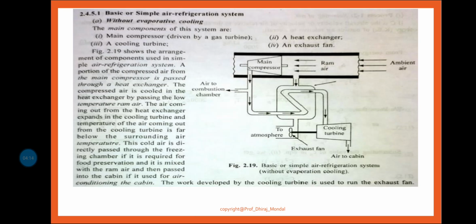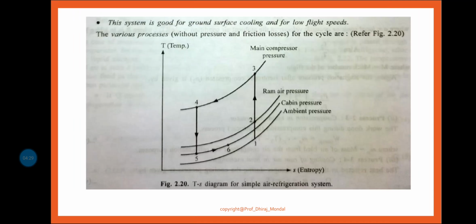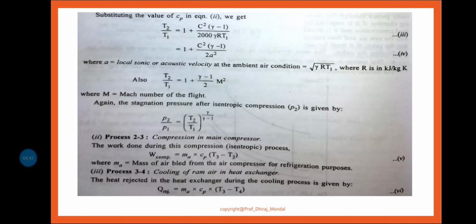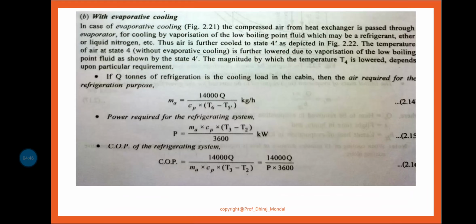So this was your basic or simple air refrigeration system without evaporative cooling. What I have told is that here basically an evaporator is not used, and we get the particular refrigeration effect. The main compressor is basically used for compressing the air, which is used for air refrigeration purpose, and also used for a gas turbine. This is the TS diagram. Some discussion and the derivation were also discussed, and with evaporative cooling also discussed.